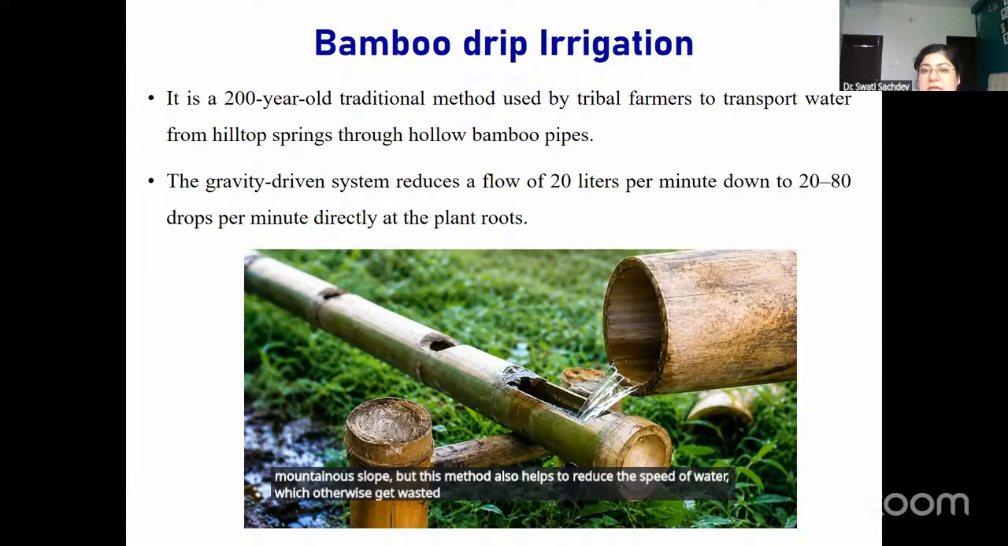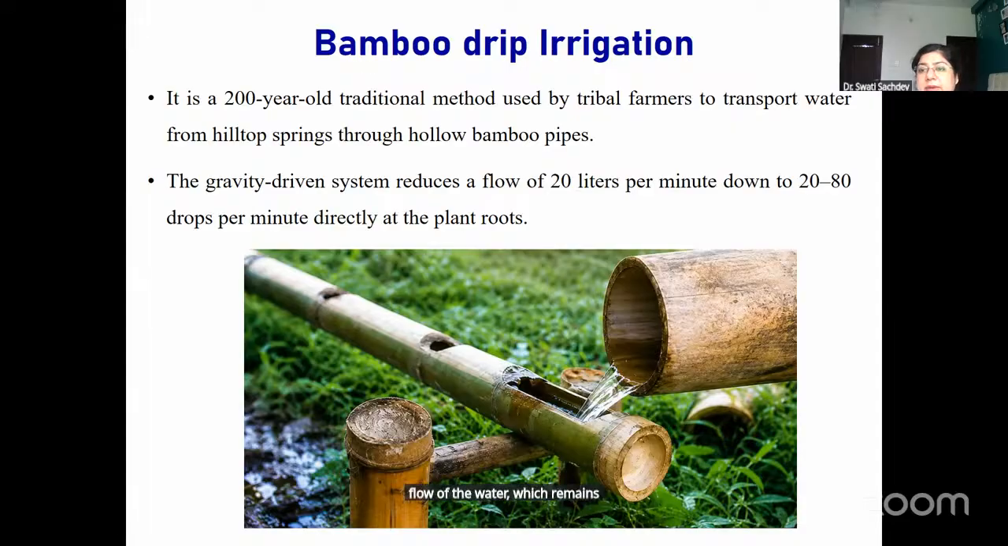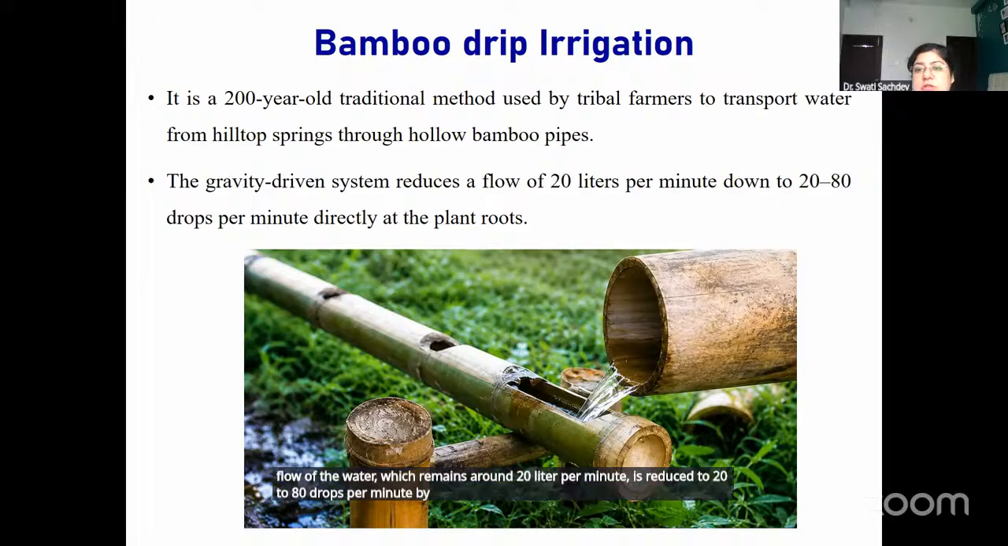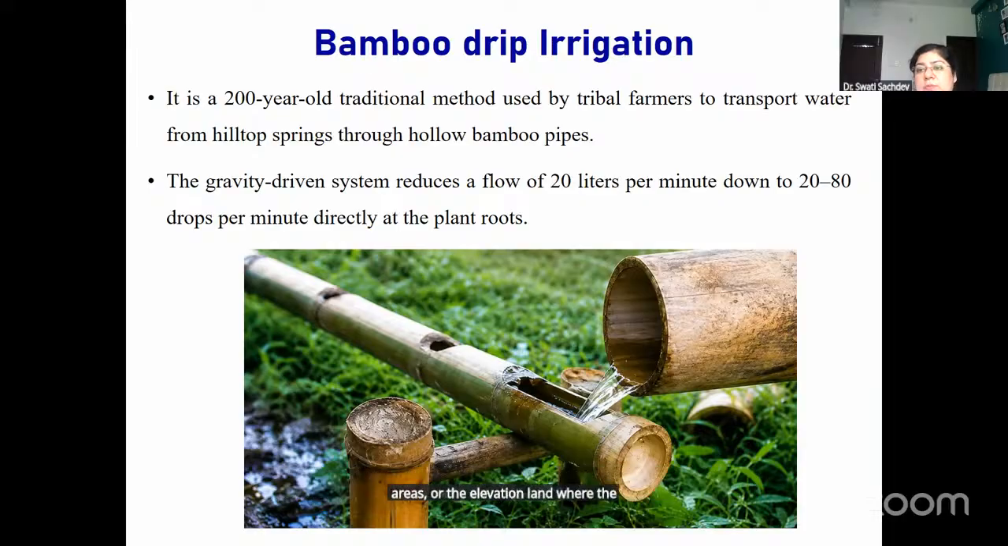Due to gravity, the flow of the water, which is around 20 liters per minute, is reduced to 80 drops per minute by using the bamboo pipes. And ultimately, these bamboo pipes are channelized to the irrigation land, where the water is actually provided to the plants for their growth.